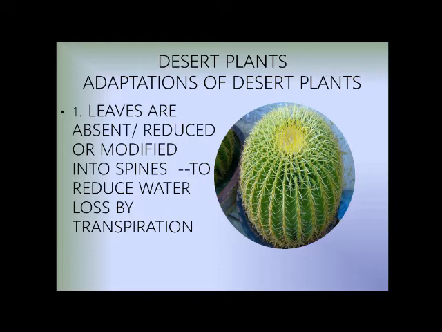Now, adaptations of desert plants. Number one, leaves are absent, reduced or modified into spines to reduce water loss by transpiration. The desert plant is reducing the number of leaves or modifying them. In our localities there are more and more leaves, but in the desert plant there are more and more spines, so that they can reduce the water loss by transpiration.